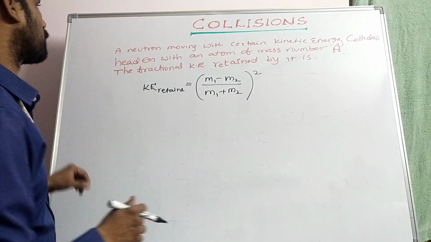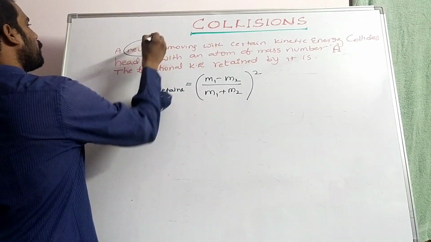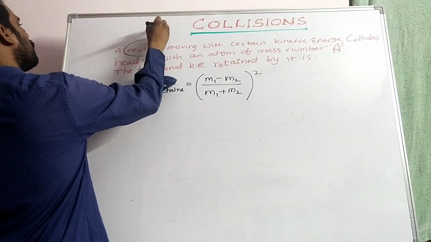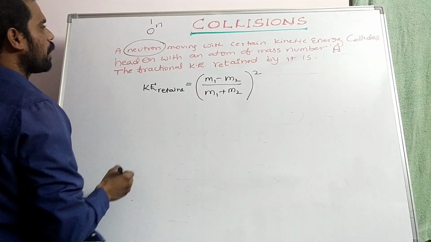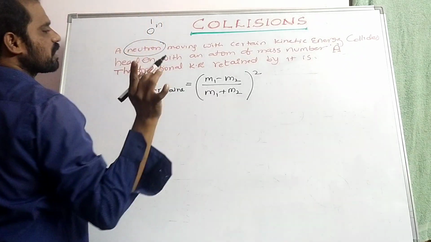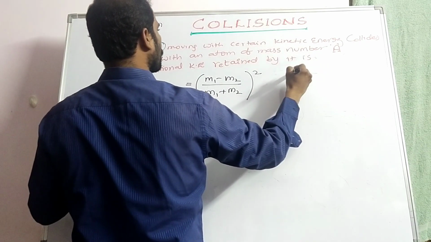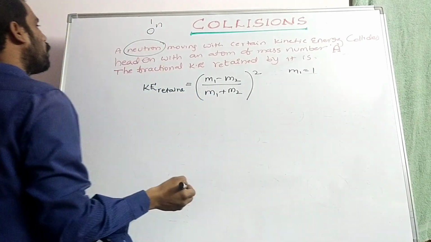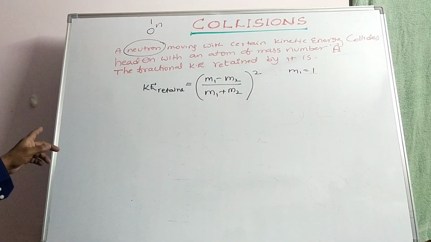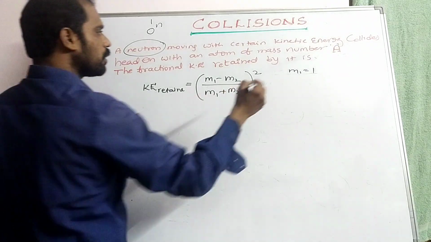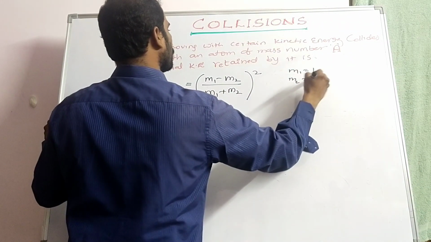So for that purpose here we have a neutron. The element can be written as a neutron with mass number 1. So m1 is equal to 1. The second one is given as colliding with an atom of mass number a, so that m2 is equal to a.